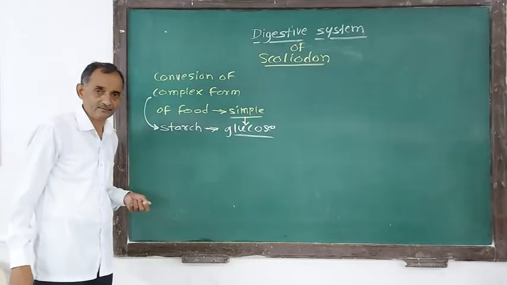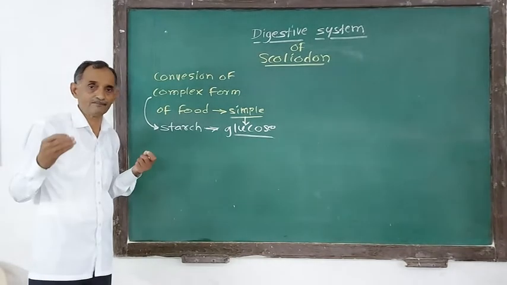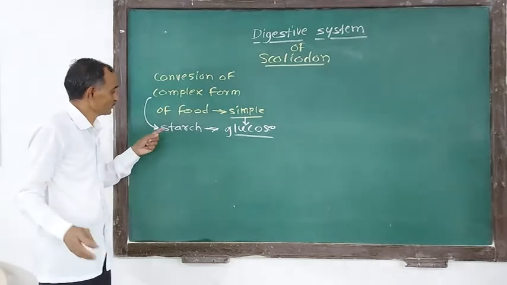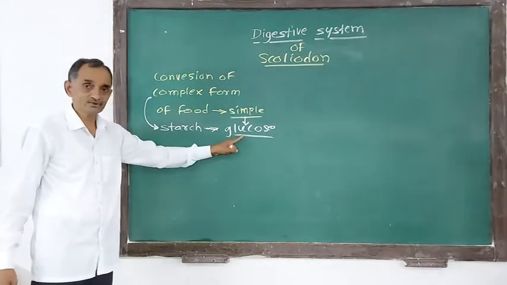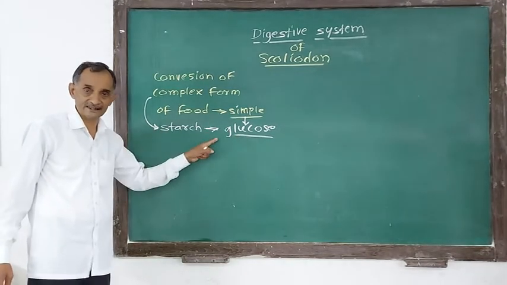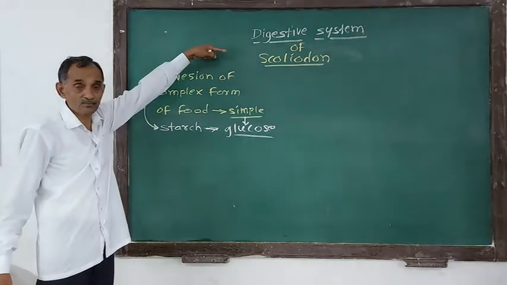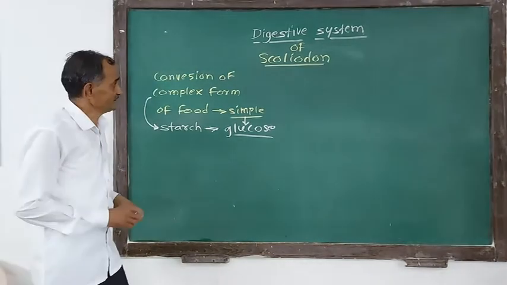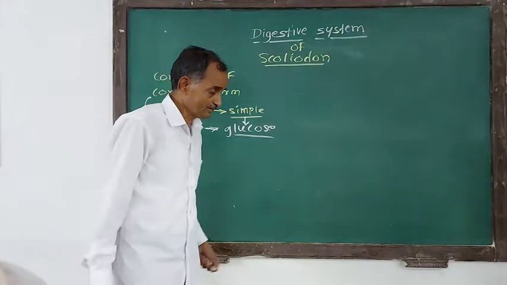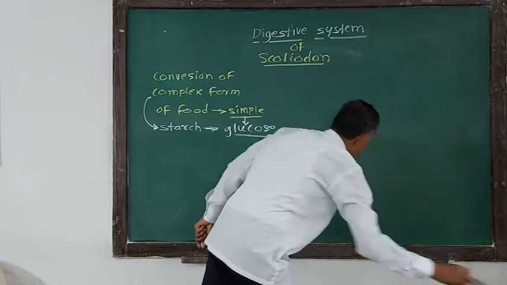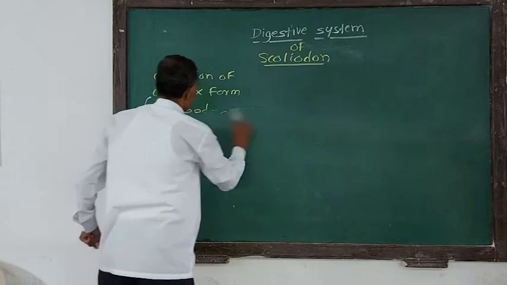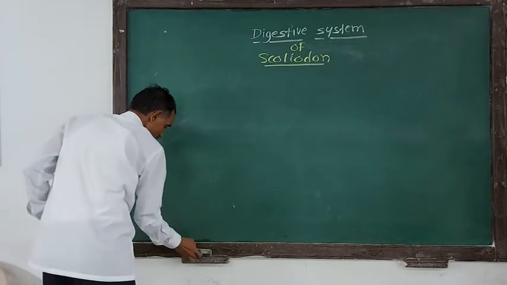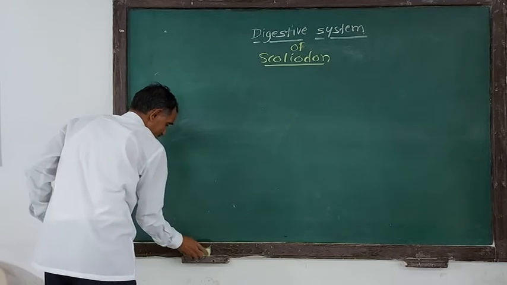Starch, a carbohydrate, is found for example in potato, wheat, bajra, and jowar. Complex form converted into simple form is known as digestion. And the system responsible for that is called the digestive system. Now, we have to talk about the digestive system of Scoliodon, and thereafter we will consider the different parts of the digestive system.